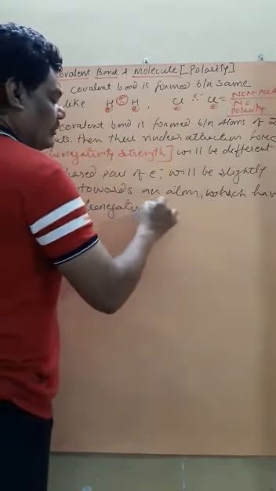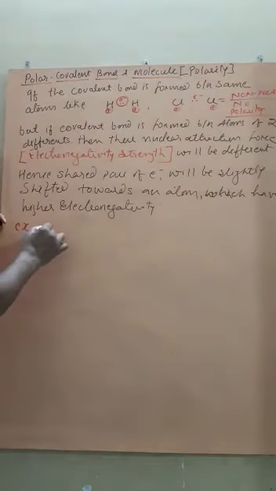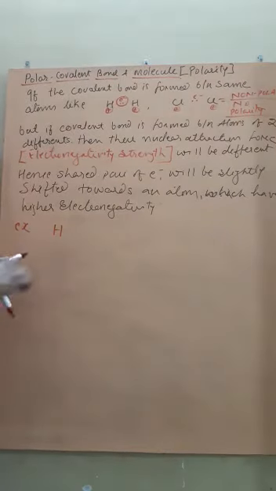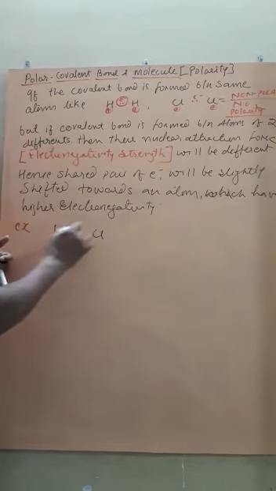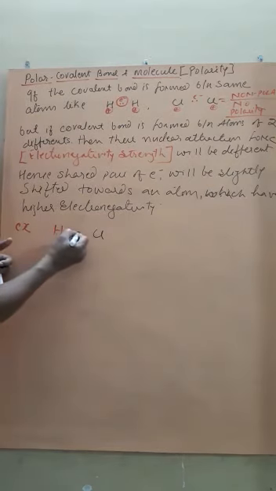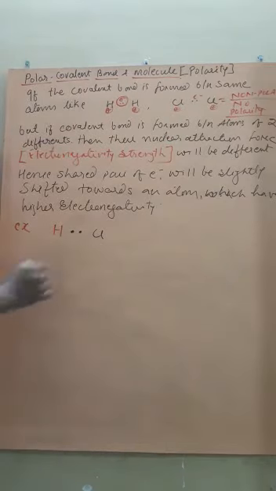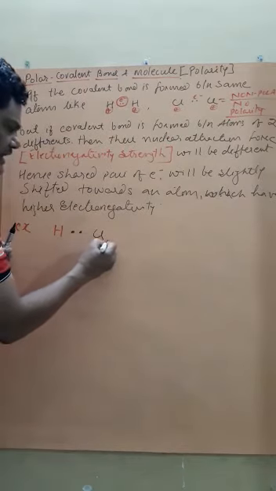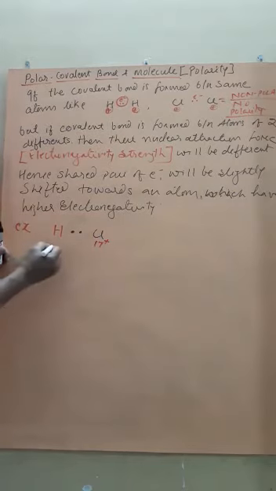Like here, for example, if one of the atoms is H and one of the atoms is Cl. Now one electron each is shared between H and Cl, but the attraction force of Cl is for 17 protons, while here the attraction force is only 1 proton.